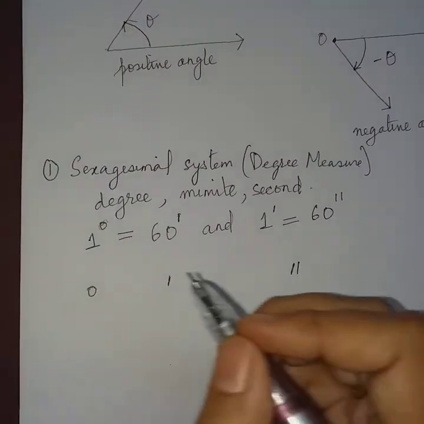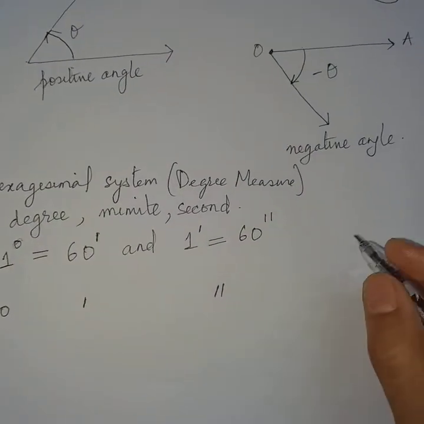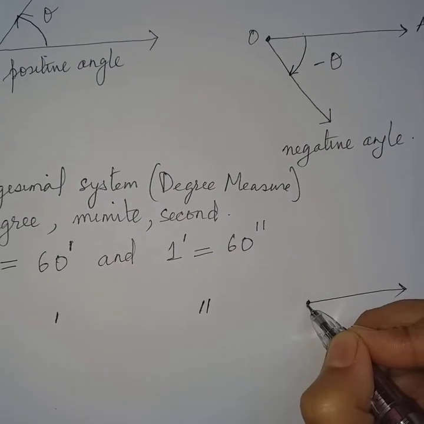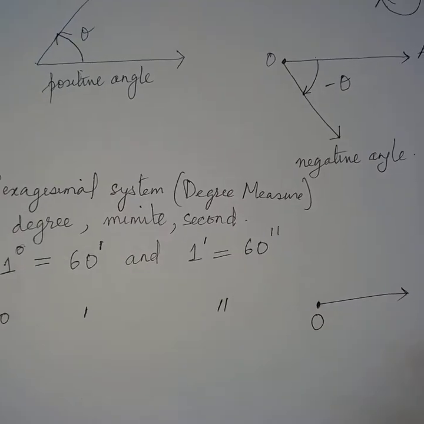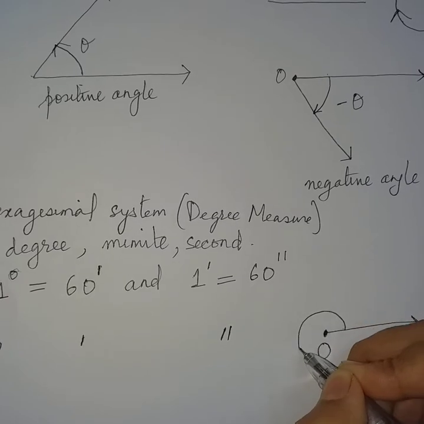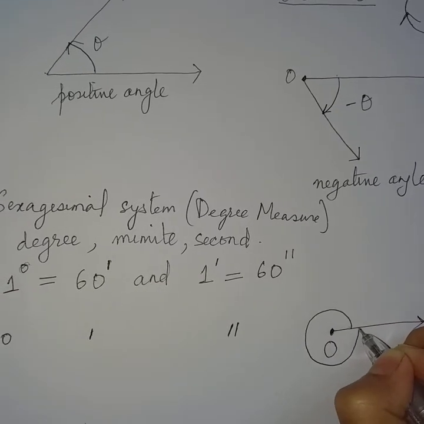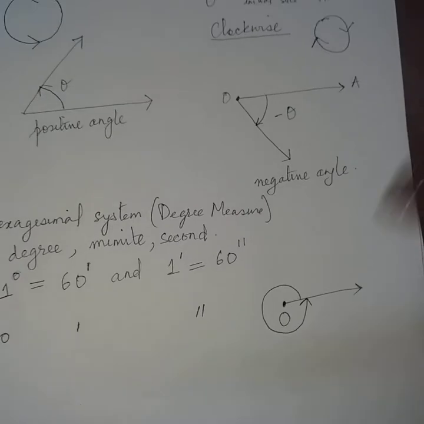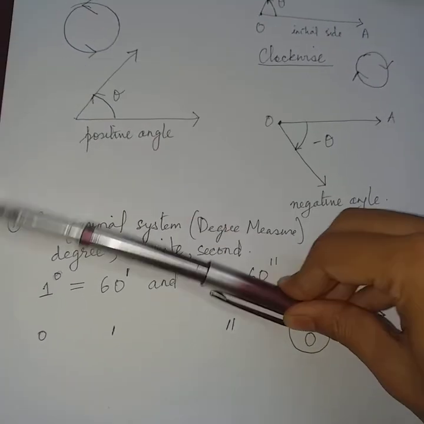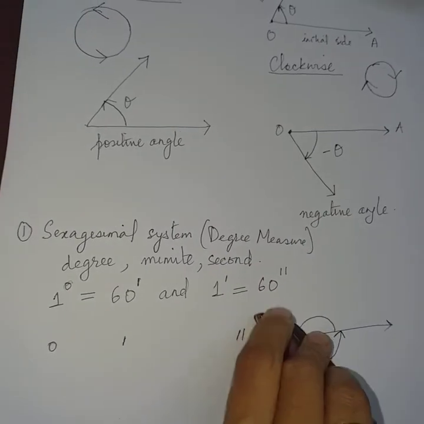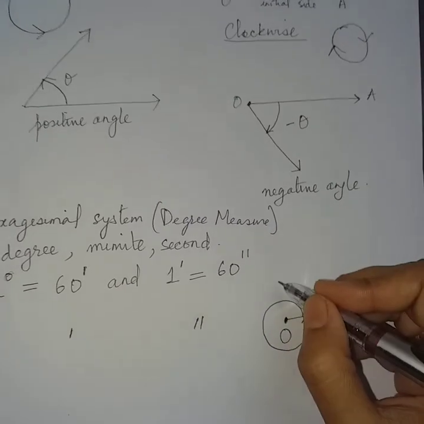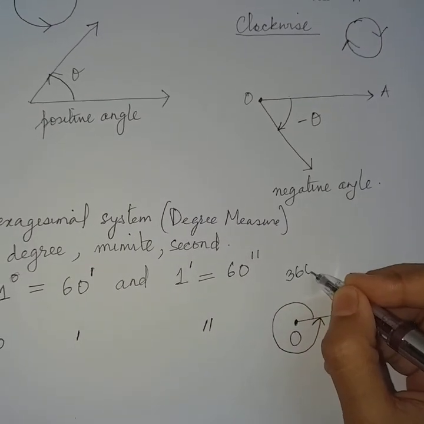Suppose there is a ray, it rotates about this point O. So if the ray rotates like this about this O and comes back to its initial position, then it is one complete rotation and it makes an angle of 360 degrees.